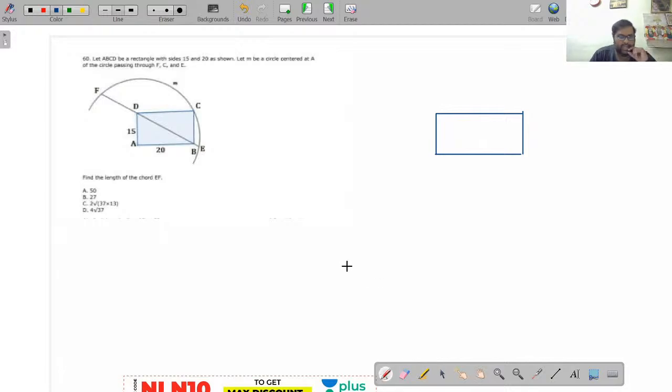ABCD is a rectangle with sides 15 and 20 as shown. Let M be the circle centered at A, passing through F, C, E, the points given there. You are asked to find the length of the chord EF. Find the length. I will draw the diagram here, right?